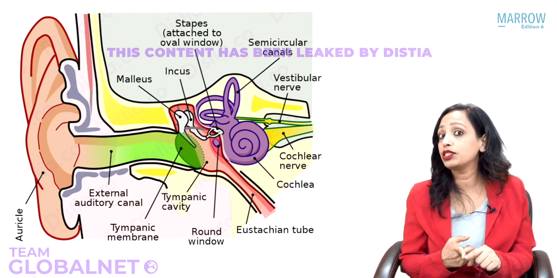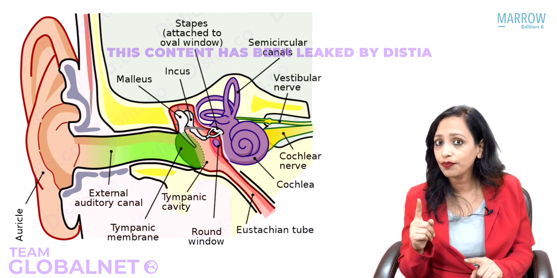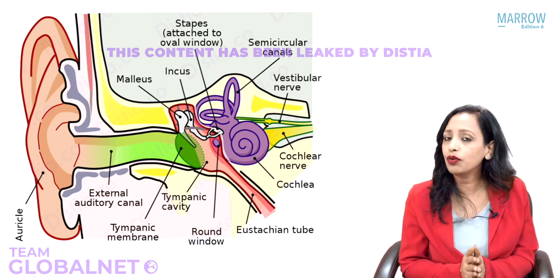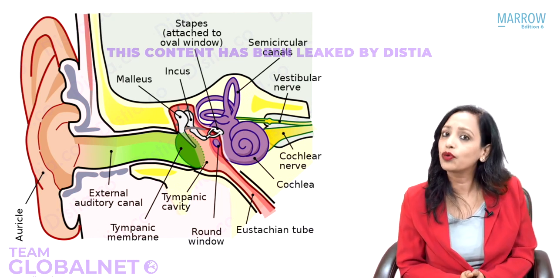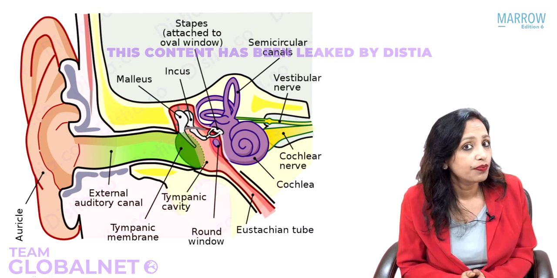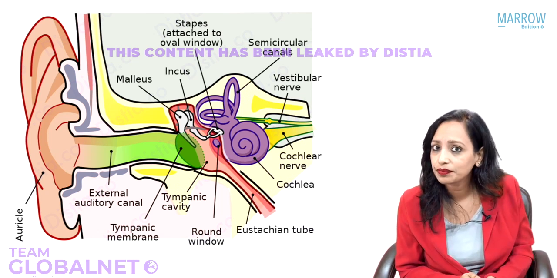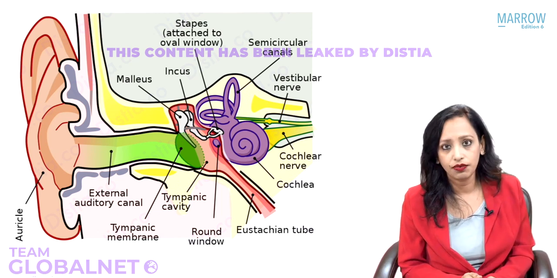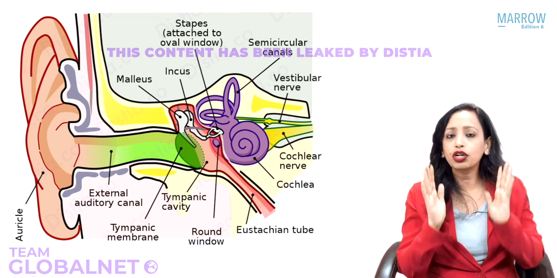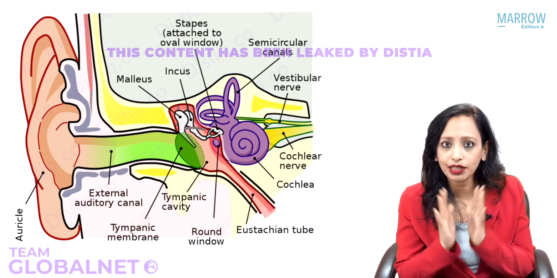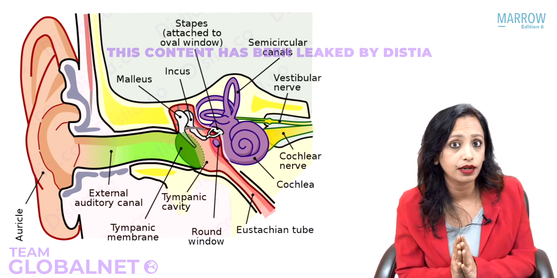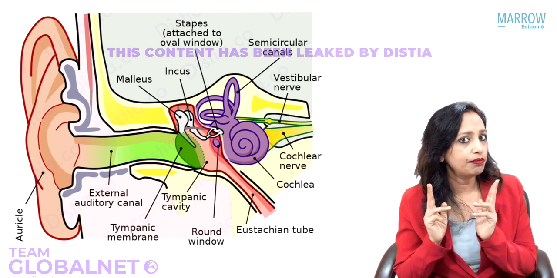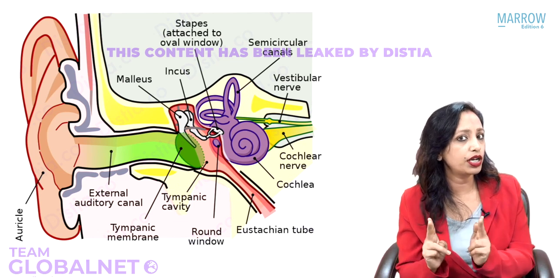What is the sensory end organ of balance for rotational acceleration? Cristae. Where is that cristae present? Semicircular canal. For hearing, what do we have? Organ of Corti. Organ of Corti can be replaced with cochlear implant, which is done earliest at 1 year of age. It stimulates what? Cochlear nerve. So now we know the structure of the membranous labyrinth. When I say the structure of membranous labyrinth, the picture should come to your mind. We know the function of membranous labyrinth, hearing and balance. So any defect here will lead to hearing loss and imbalance.